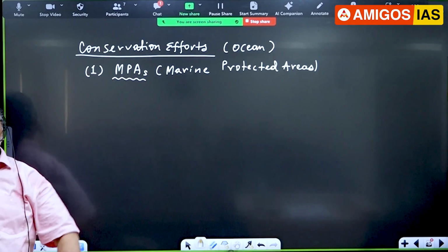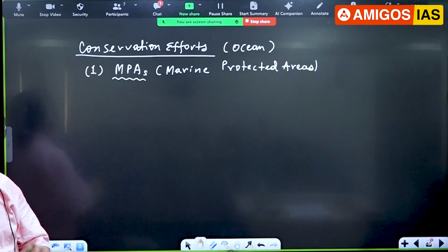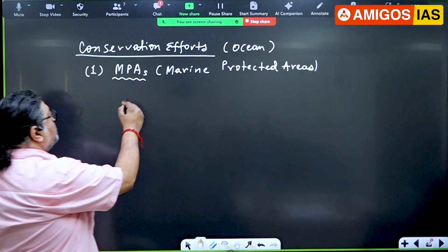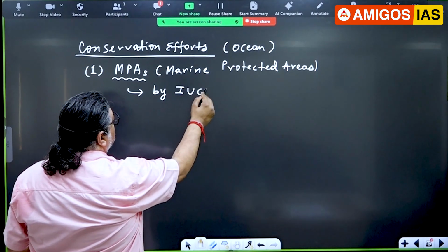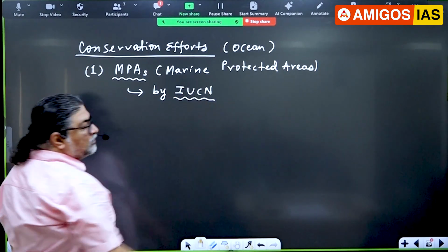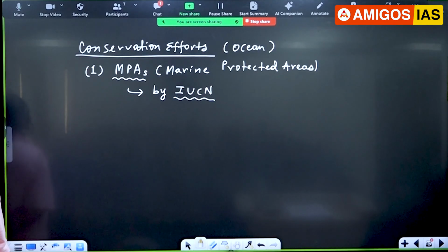Marine protected areas, MPAs. India has got a number of MPAs. This organization, the International Union for Conservation of Nature.